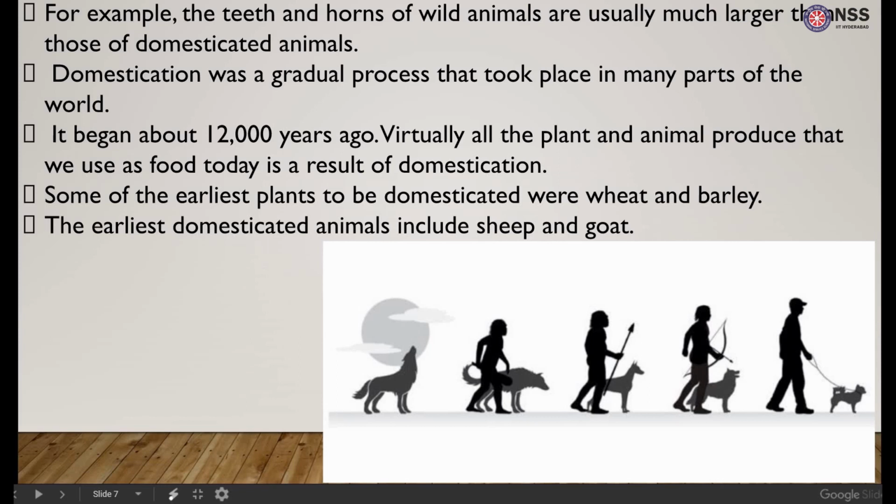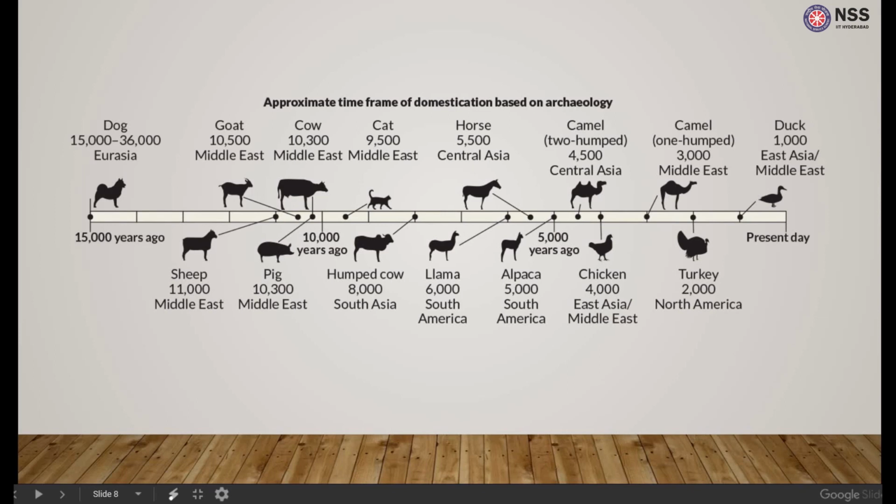The process of domestication was a very gradual process that took place in many parts of the world. It began almost 12,000 years ago. All the plant and animal produce that we use today is a result of domestication. We usually started domestication with plants like wheat and barley and animals like sheep and goat. Here we can see the approximate time frame of domestication based on archaeology, that is the study of fossils. First, we started with the wild ancestor of the dog, and slowly we have evolved to the present-day ducks.